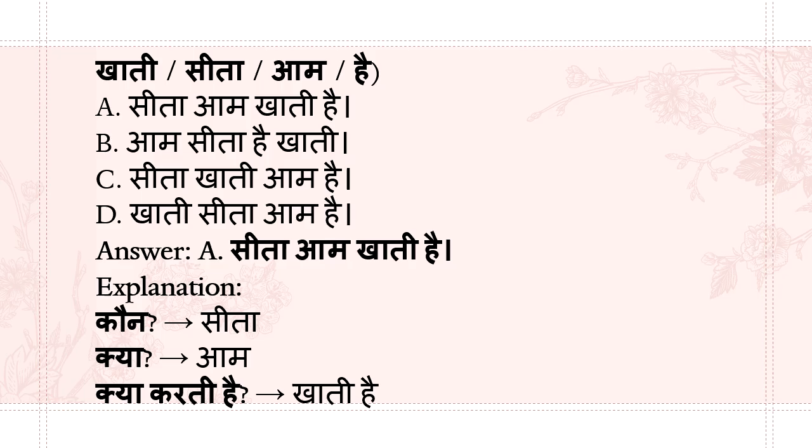So Sita becomes the subject or karta. What is the object here? Aam. Kya khati hai? Aam. So now your answer will be Sita aam khati hai. Subject, object and verb. This is how you apply whatever you learned, so that you will be able to make a meaningful sentence.